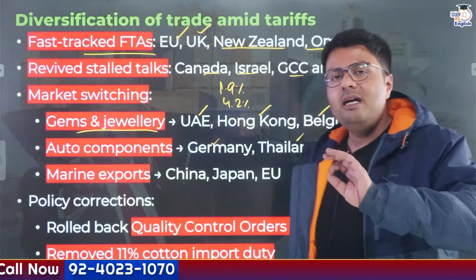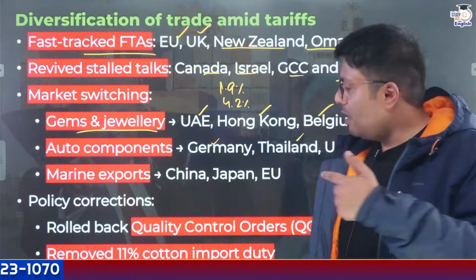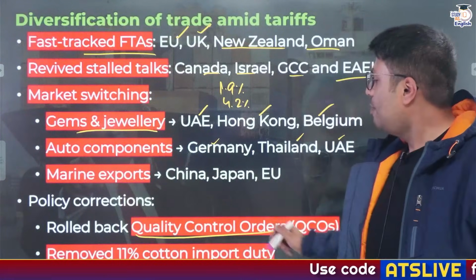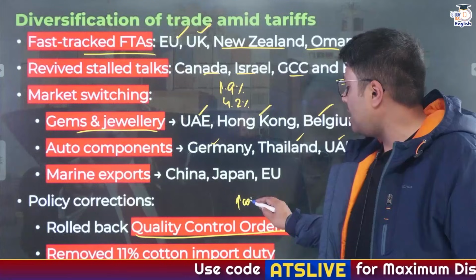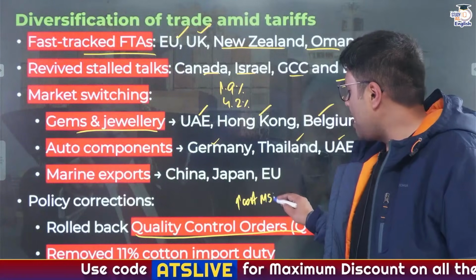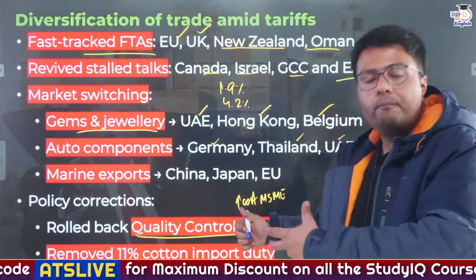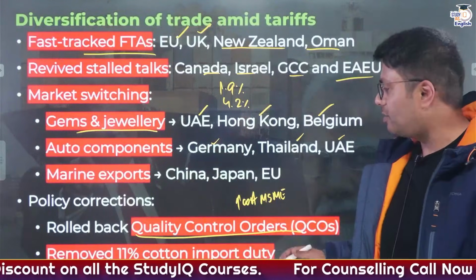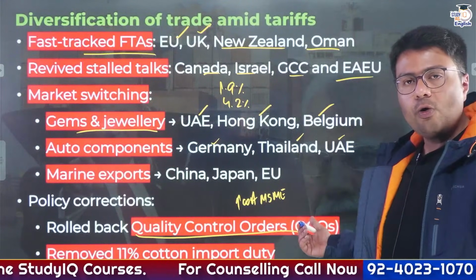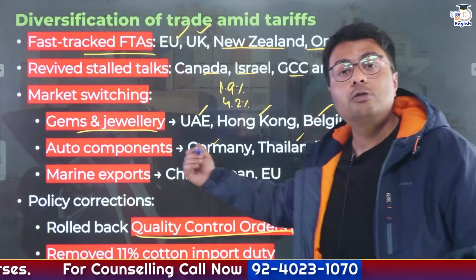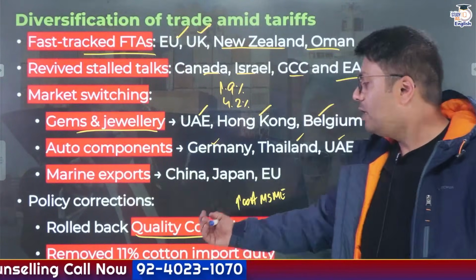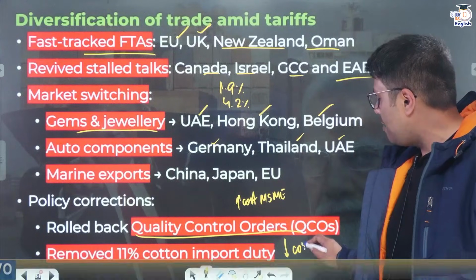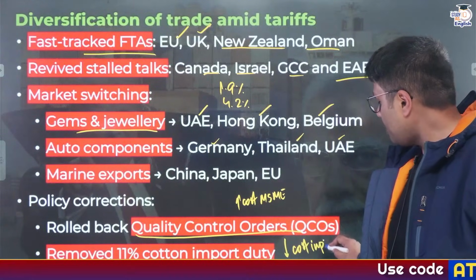And at the same time, India did many policy corrections as well. India for the past few years had imposed quality control orders which added to the cost of products made by MSMEs, and this in a way reduced the cost competitiveness of MSME products in the markets. So India rolled back these quality control orders so as to make MSME products more cost effective, and it removed the 11% cotton import duty in order to reduce the cost of inputs which plagues the garment sector.